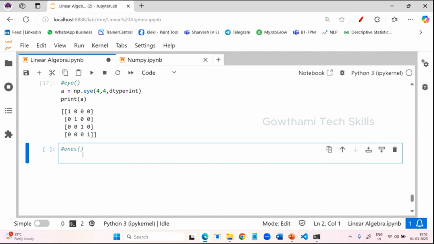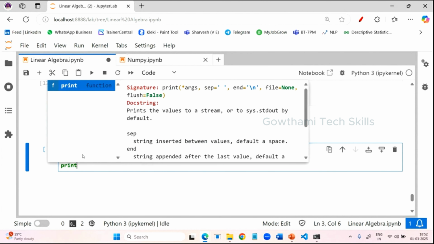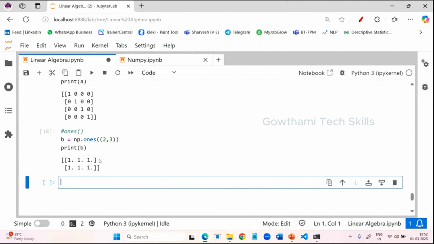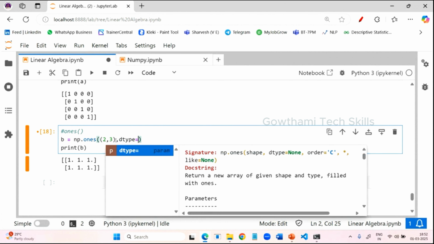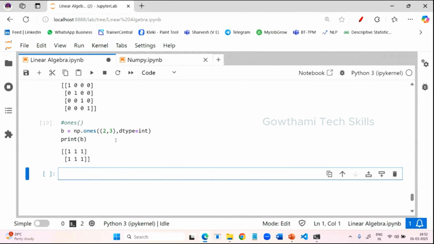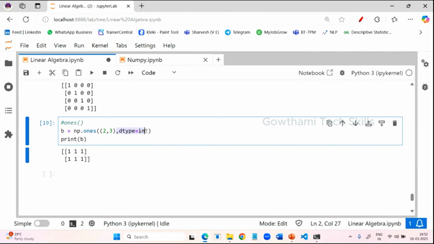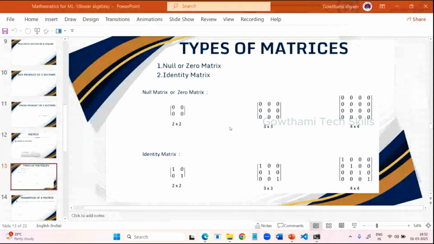So b is equal to np dot ones function. You should specify the size of that matrix, that is 2 by 3. So print of b, you can see it returns all ones. It is in a float data type. If you want it in integer, I said already, basically the default will be float. If you want to convert to integers, you should use the attribute dtype and give the data type of that value as integer. Now these are the types of matrices.